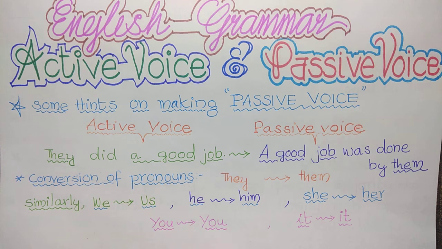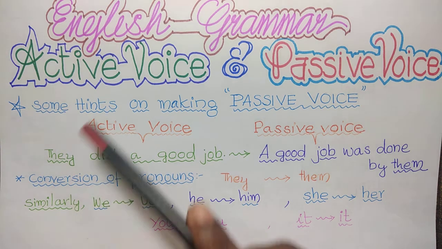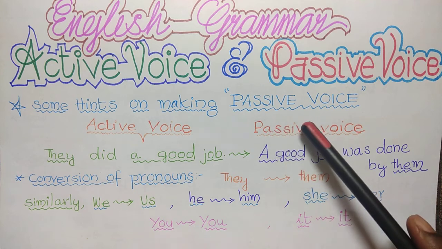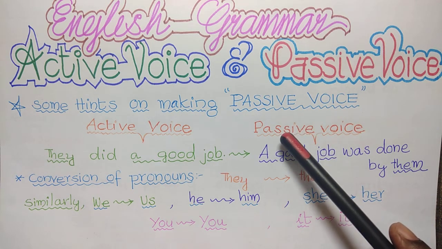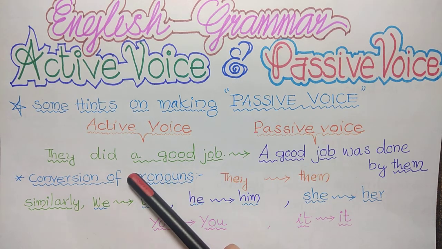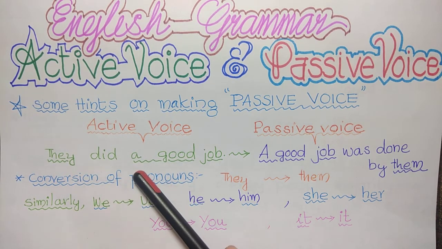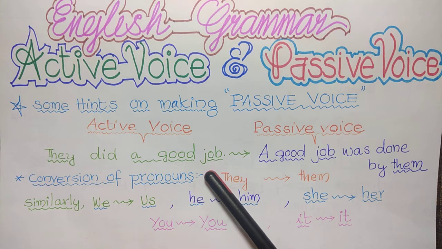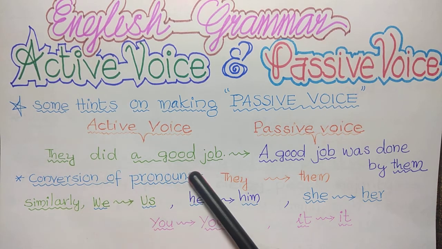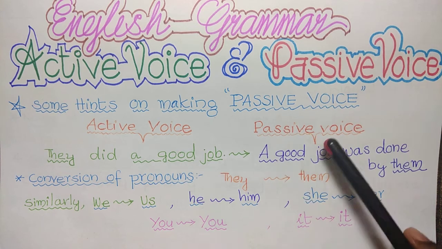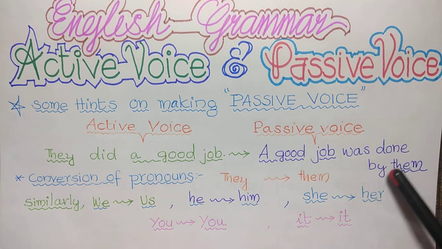Let's start. Active and passive voice. Some hints on making passive voice. See an example. An active voice: They did a good job. It's an active voice. They is the subject. A good job is the object. After conversion, it becomes: A good job was done by them.